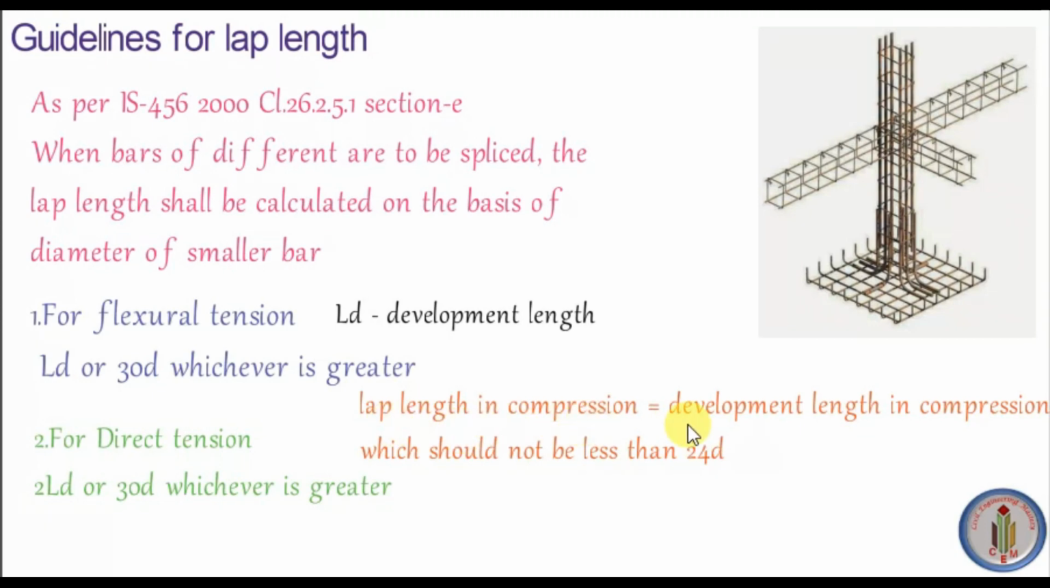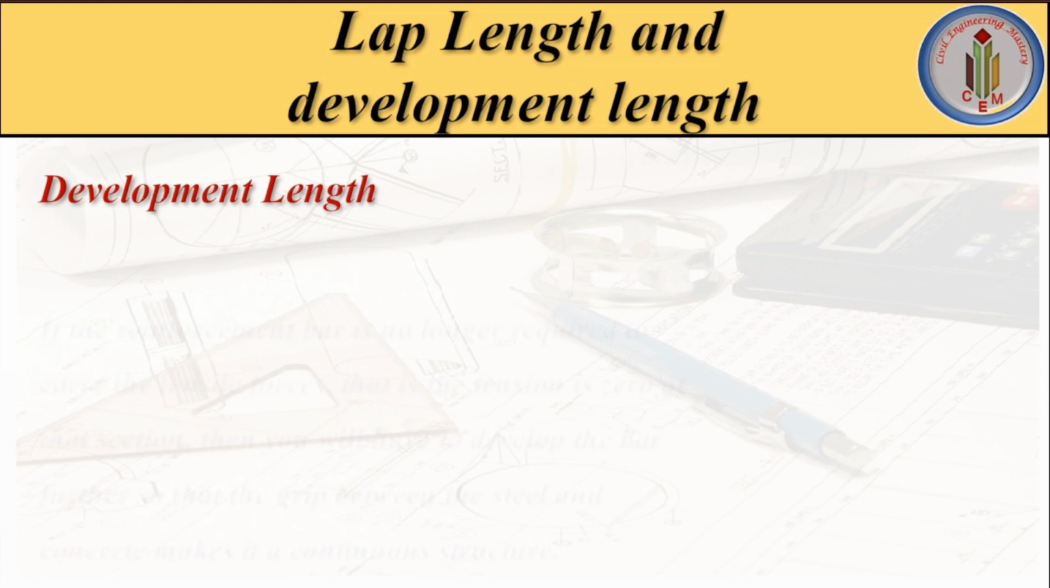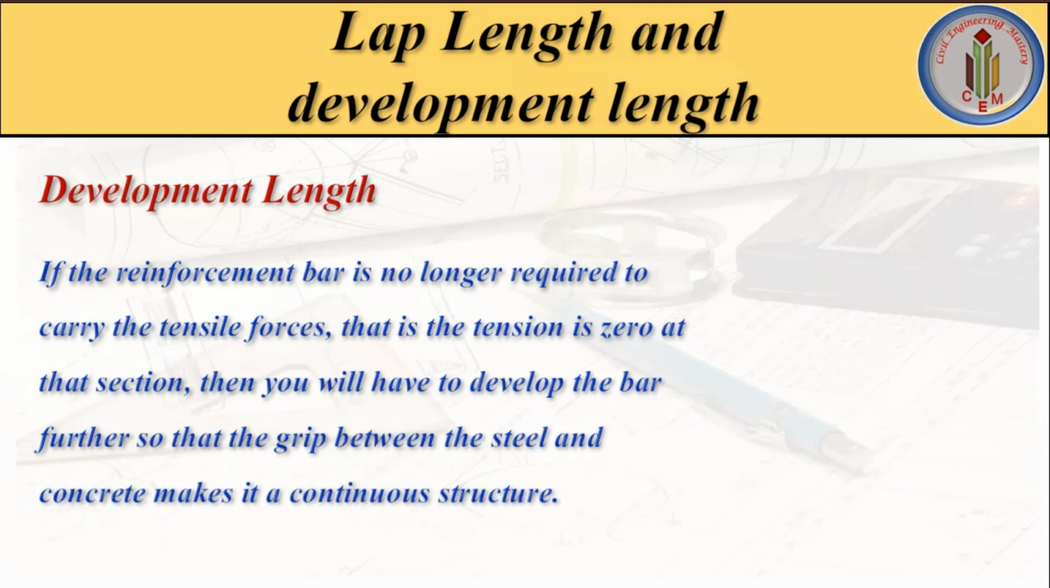Lap length in compression is equal to development length in compression. So it should not be less than 24 dia, 24 times dia. Next, let's see what is development length.